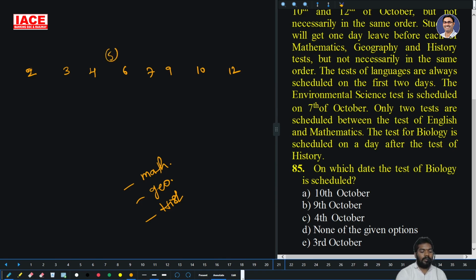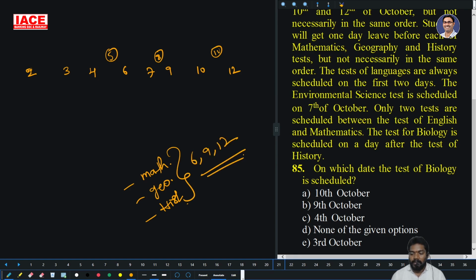This is a 5th day leave. This is an 8th day leave. This is an 11th day leave. Means the chances for math, geography, history are 6, 9 and 12. Yes. Next, but not in the same order.